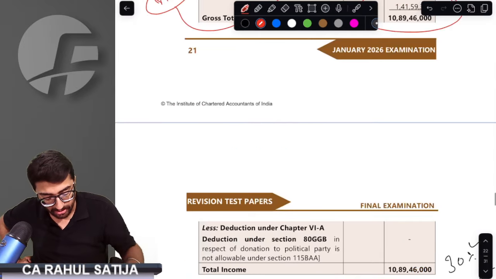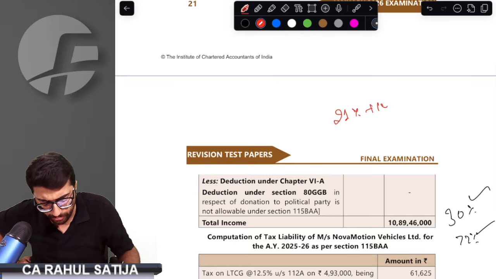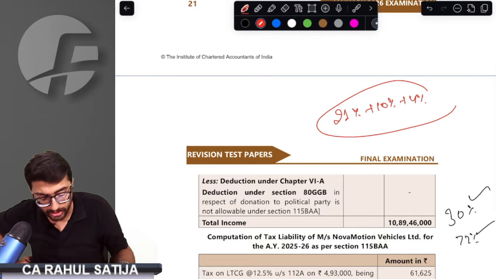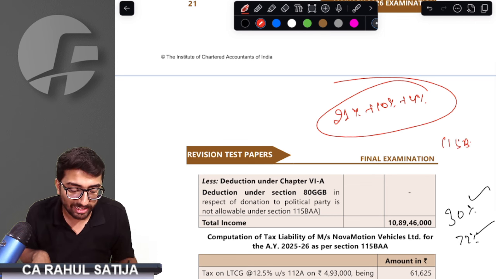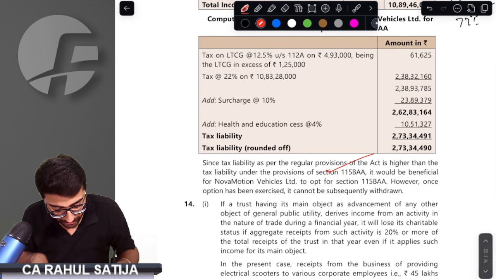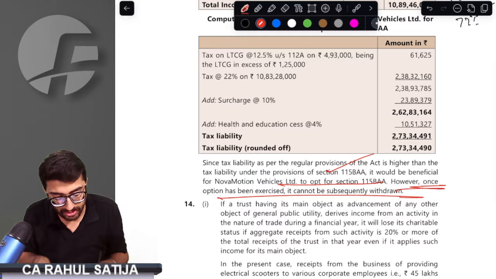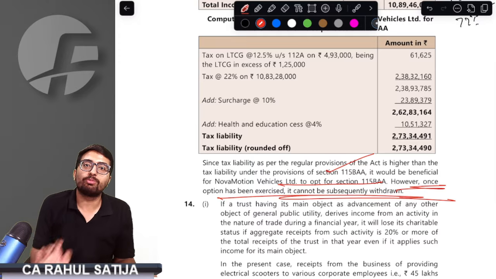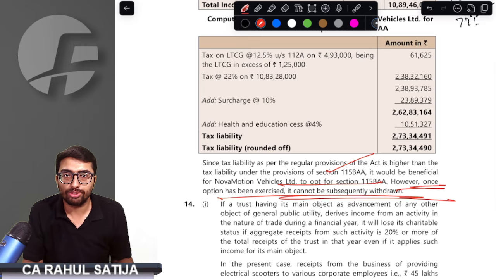This would give us GTI, and we have to charge taxes at the rate of 22%. We have to add 10% surcharge and education cess. Since tax calculated as per 115BAA is lesser, we have to go as per 115BAA. We also have to write that this option once exercised cannot be withdrawn, and this would fetch you marks. This is not a simple question. Try understanding this.